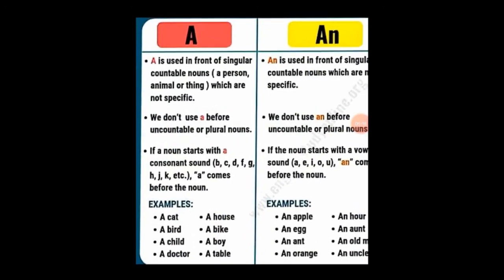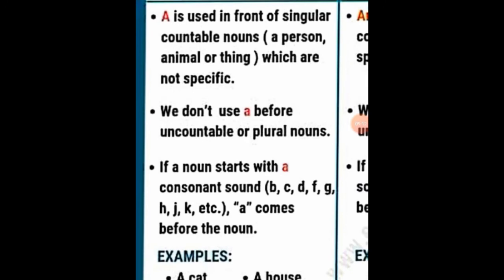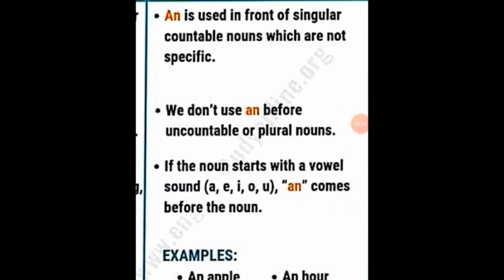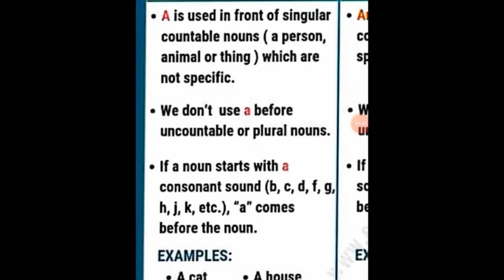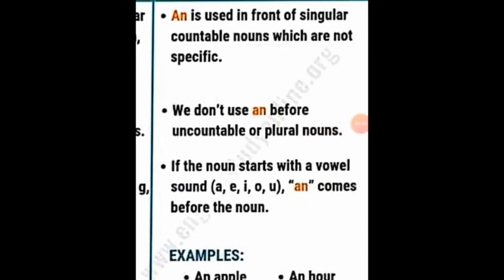Now here is the chart to differentiate between a and an. A is used in front of singular countable nouns, person, animal or thing, which are not specific. An is also used in front of singular countable nouns which are not specific. So this point is the same. We don't use a before uncountable or plural. We don't use an before uncountable or plural.